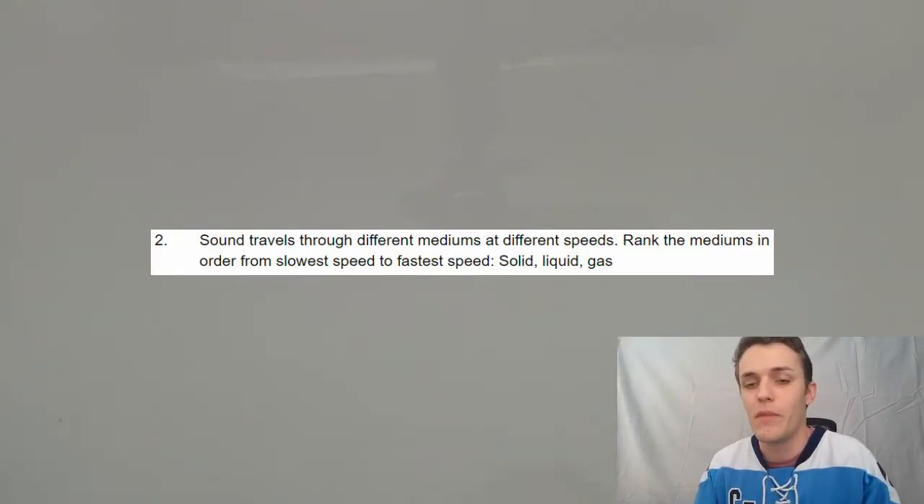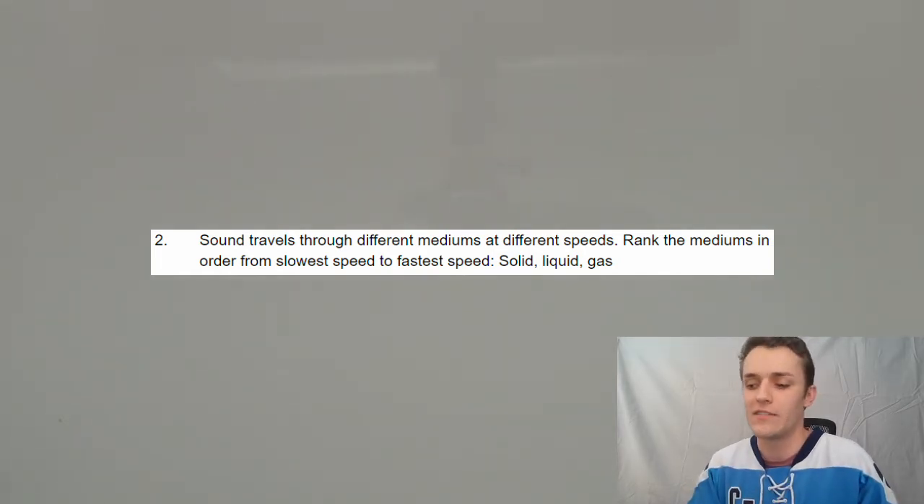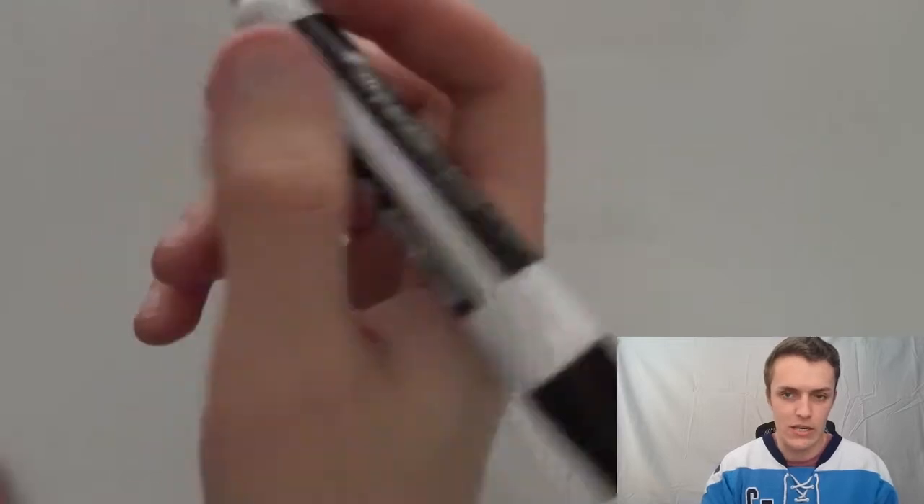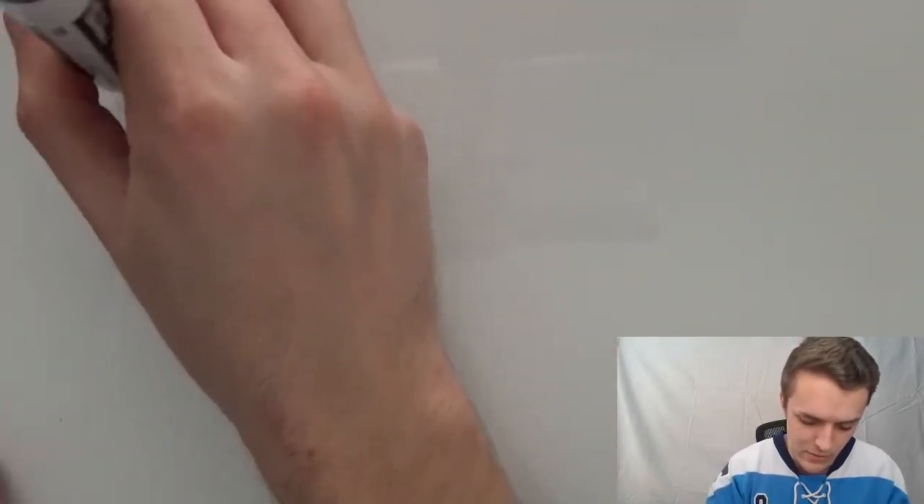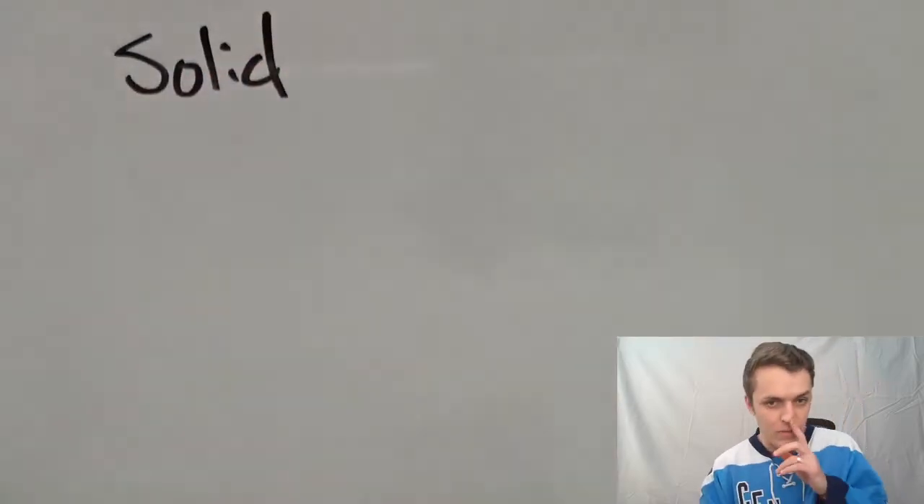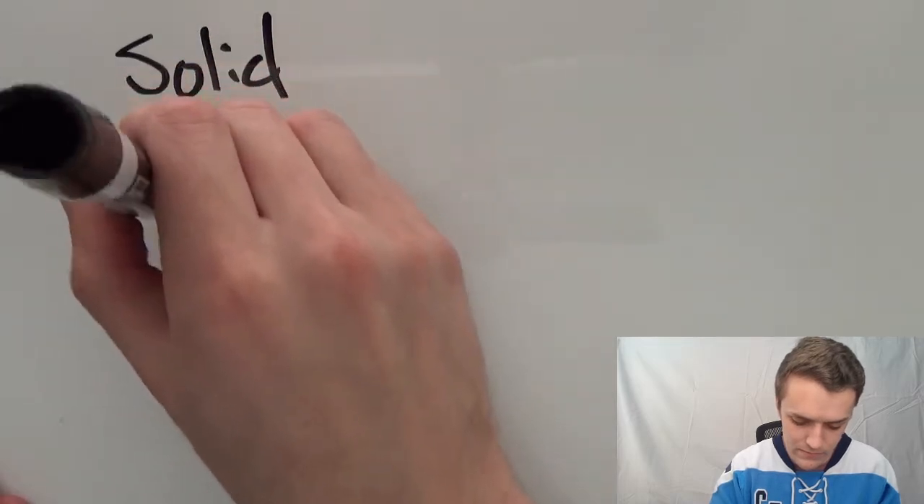Our second question says sound travels through different mediums at different speeds. Rank the mediums in order from slowest speed to fastest speed, and we've got solid, liquid, and gas. We did our little preview experiment, but I'm going to draw some pictures to get an idea of why this is going on. I'm going to draw particles of these three different mediums. Solid is first. Solids have their molecules packed really tightly together, so it looks like this.